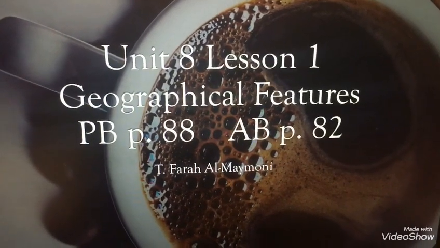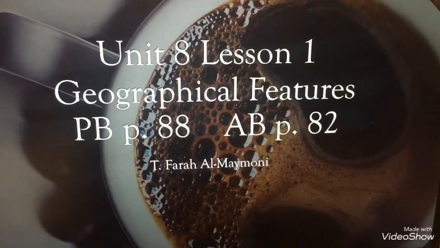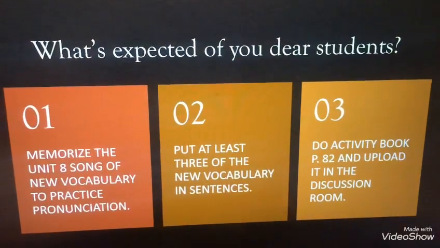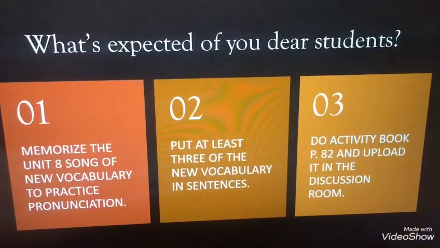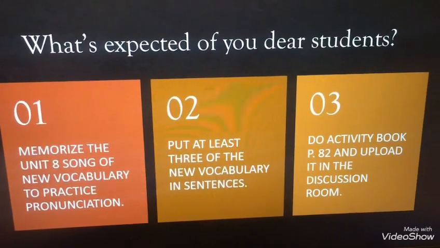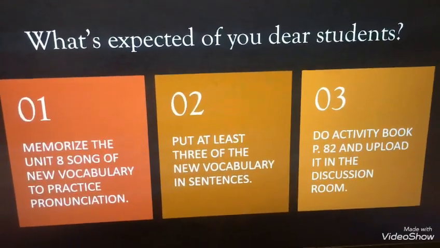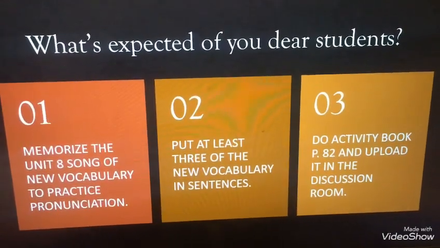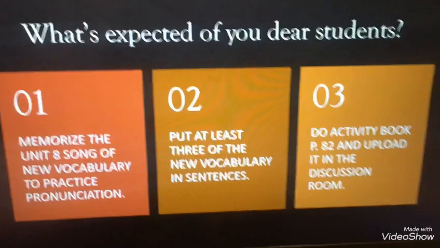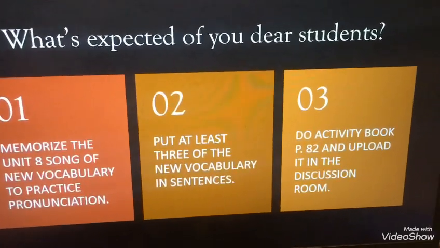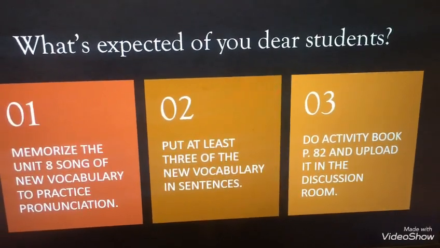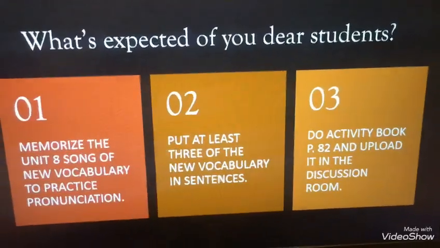Pupils Book, page 88. Activity Book, page 82. What's expected of you, dear students? Number 1, memorize Unit 8 song of new vocabulary to practice pronunciation. Number 2, put at least 3 of the new vocabulary in sentences in the discussion room. Number 3, do Activity Book, page 82, and upload it in the discussion room.